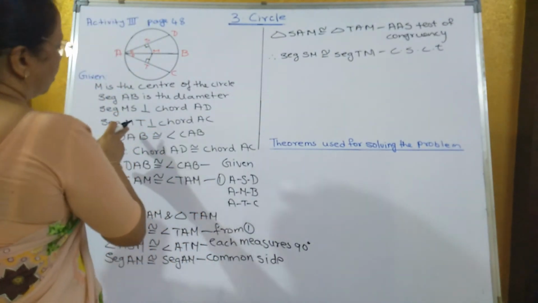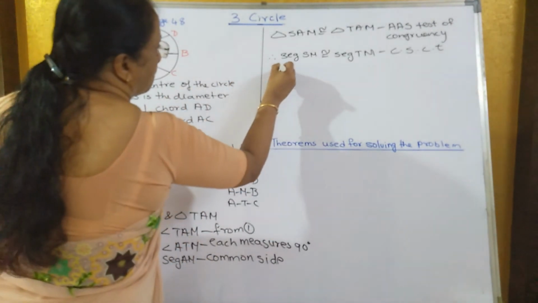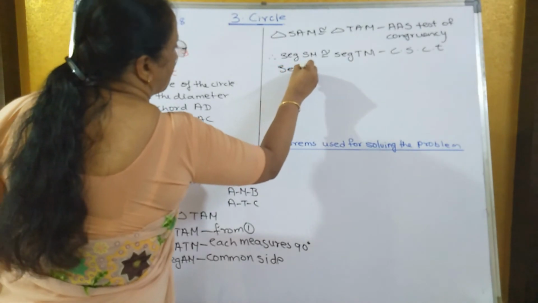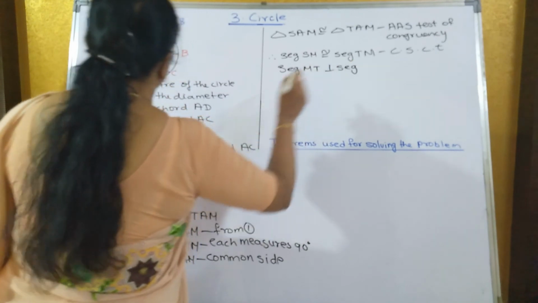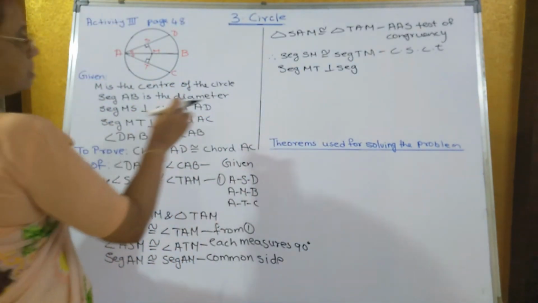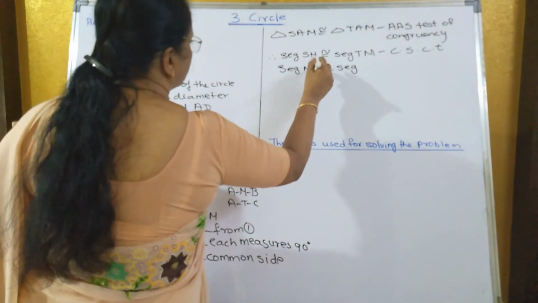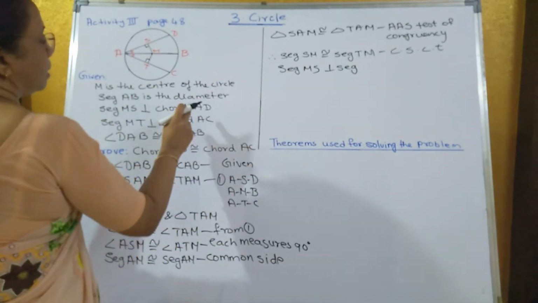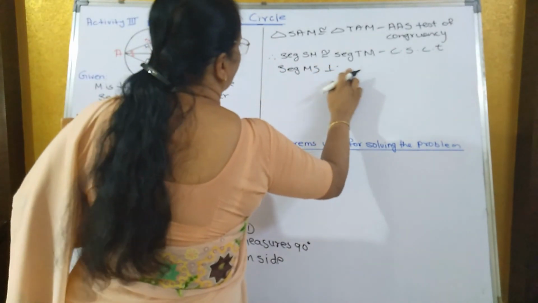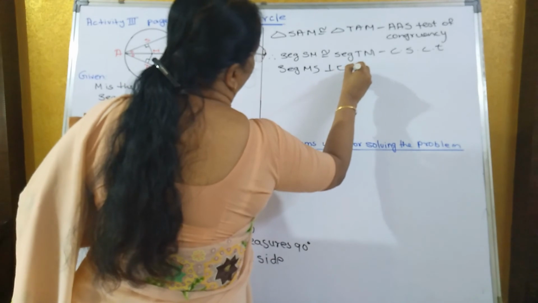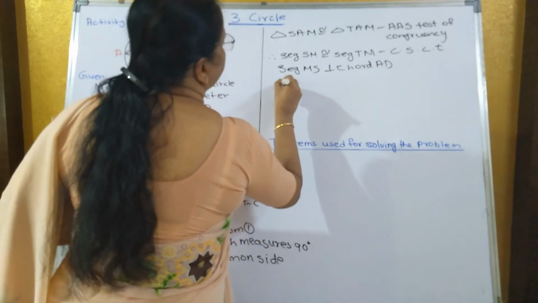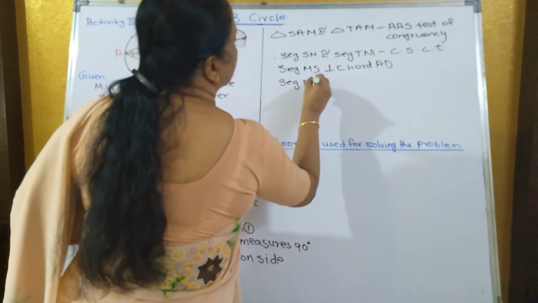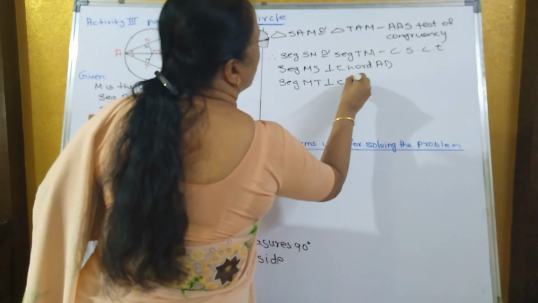Now they have already given that seg MS is perpendicular to chord AD, and seg MT is perpendicular to chord AC.